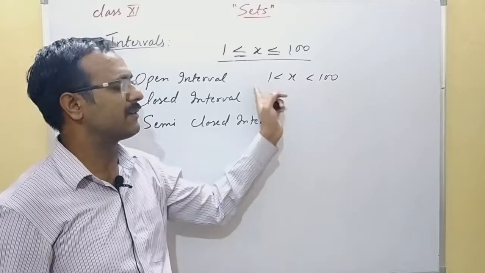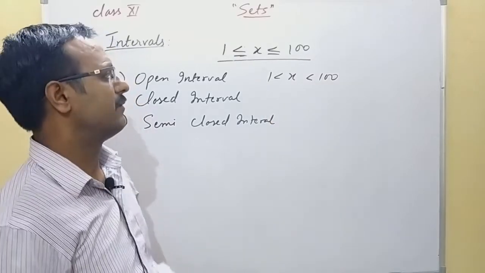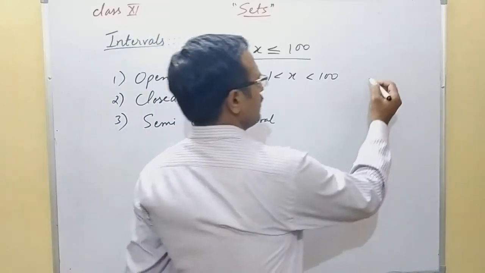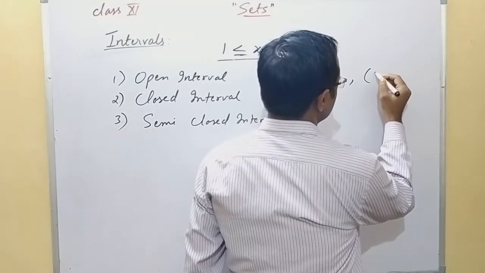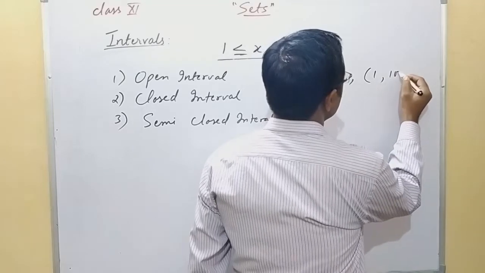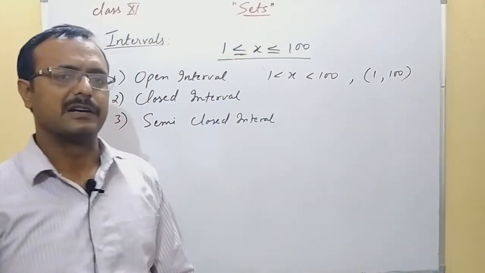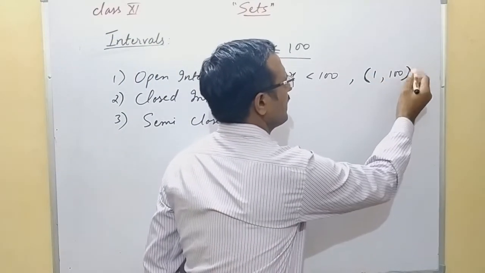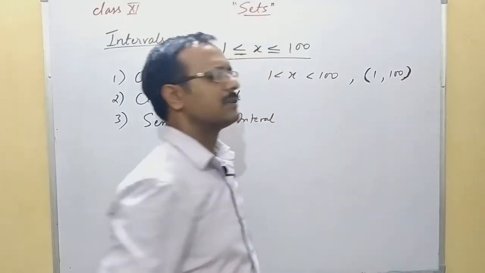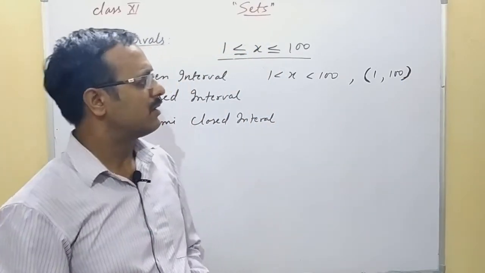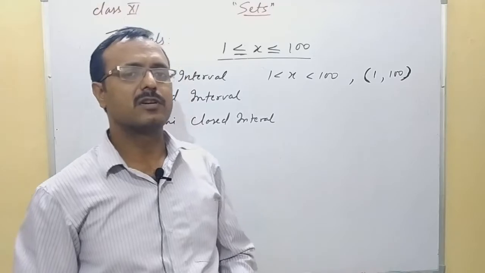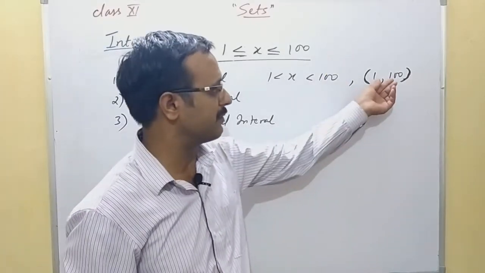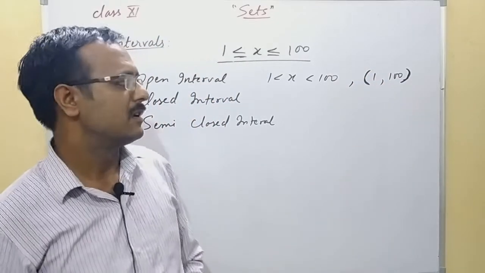Then this type of interval is called an open interval, in which the starting and end numbers are not included, and it is denoted like this: (1, 100). So you are using round brackets, and 1 and 100 are not included. All the real numbers between them are included.